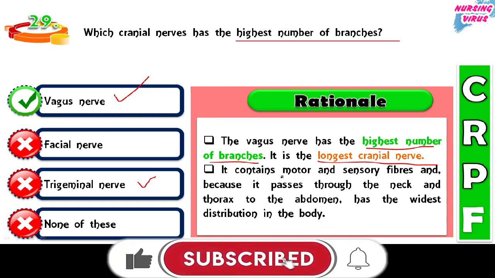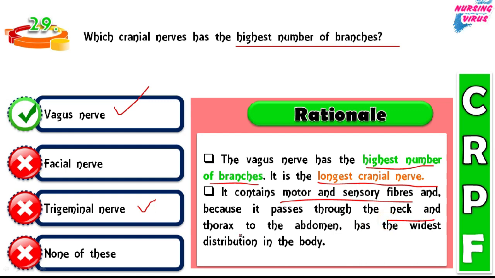It contains motor and sensory fibers, and it passes through the neck and the thorax, and it still passes to the abdominal area. So it is the widest distribution of nerve in our human body.